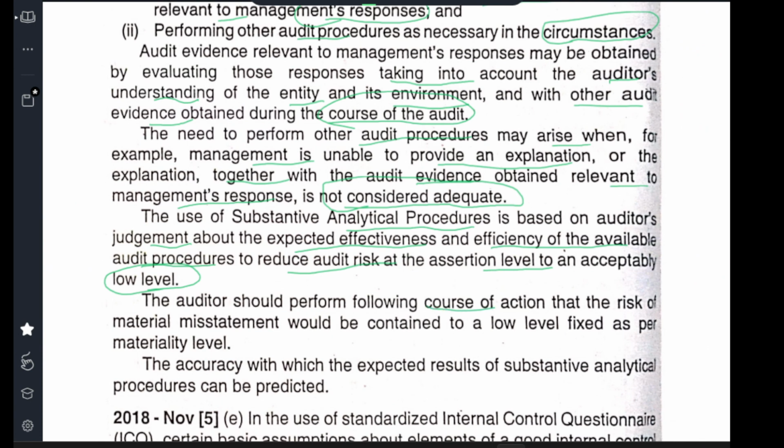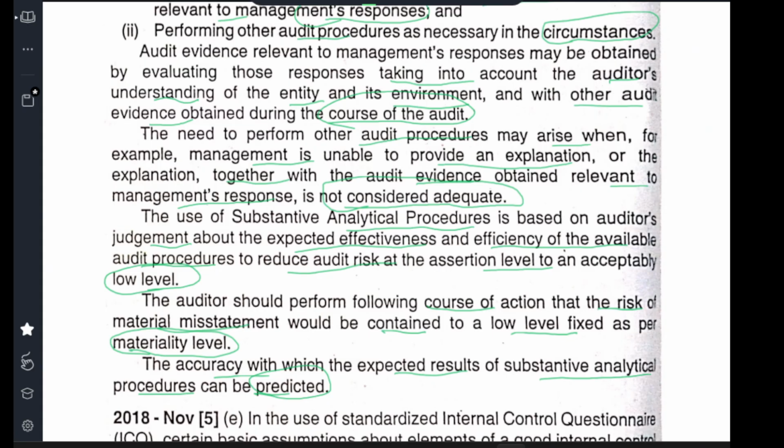The auditor should perform the following course of action so that the risk of material misstatement would be contained to a low level, fixed as per the material level. The accuracy with which the expected result is predicted depends on the substantive analytical procedure. So a substantive analytical procedure should be done to predict the accuracy of the expected result. The result is what we are going to give as a report.